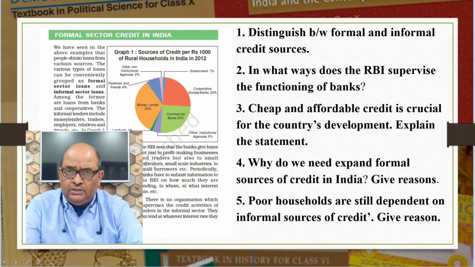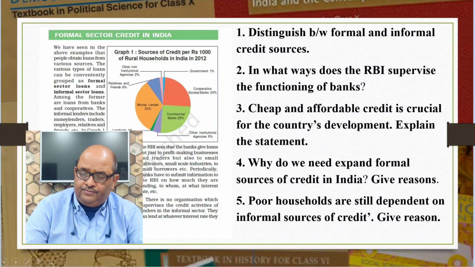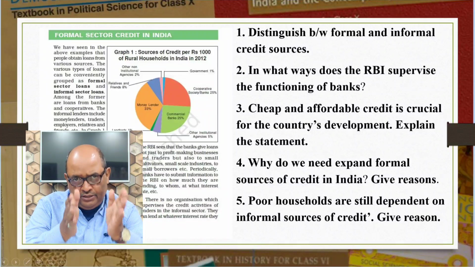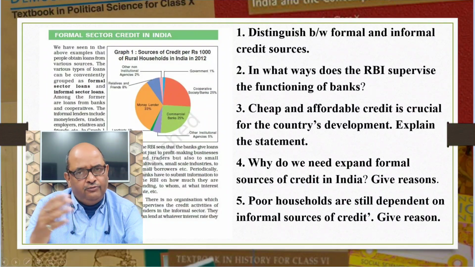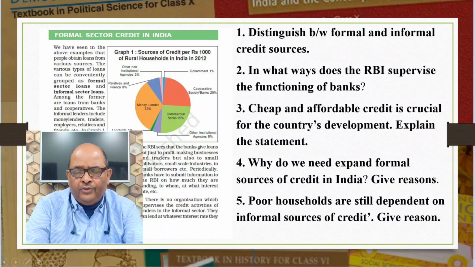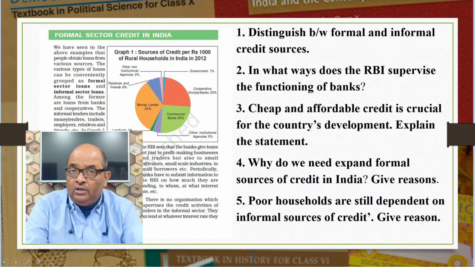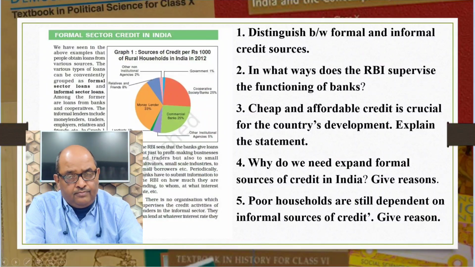Now let us go to the next subunit, formal sector credit in India. Distinguish between formal and informal credit sources. As I always say in such questions, you must make a table. So make a table, formal on one side and informal on the other side. Formal sources of credit, they work under the supervision of RBI. Informal, they do not work under any government organization.